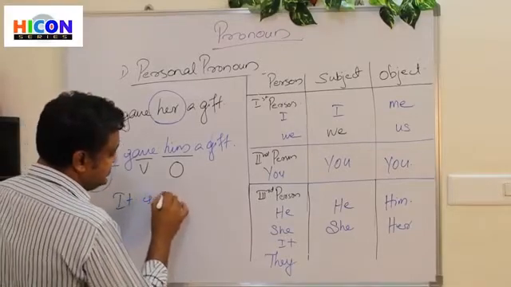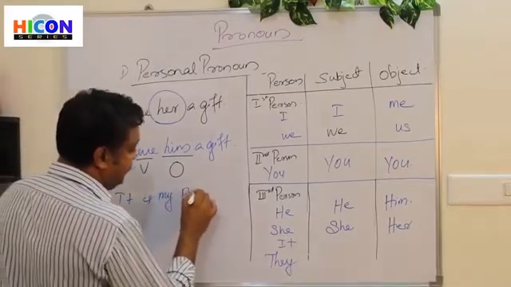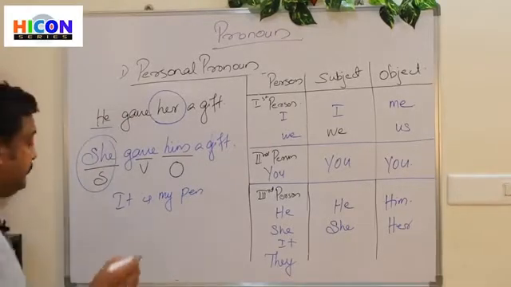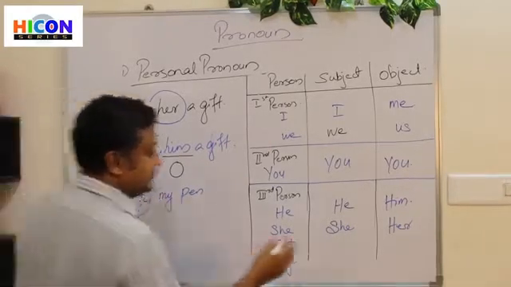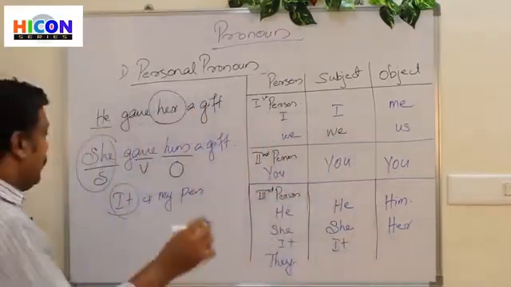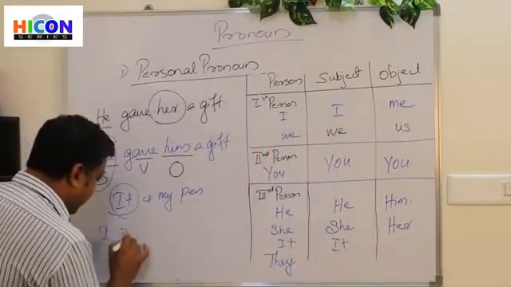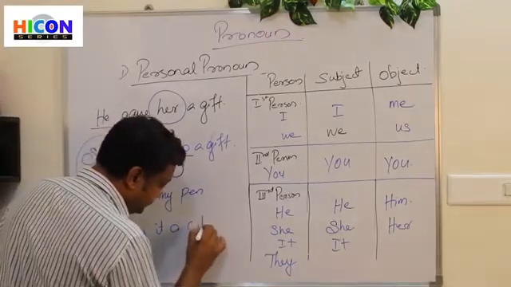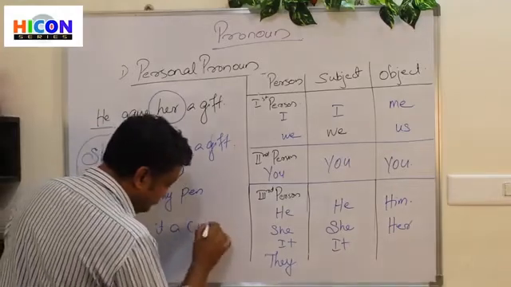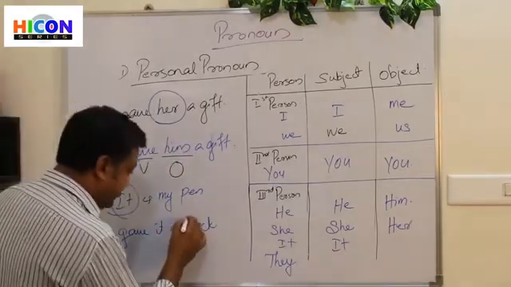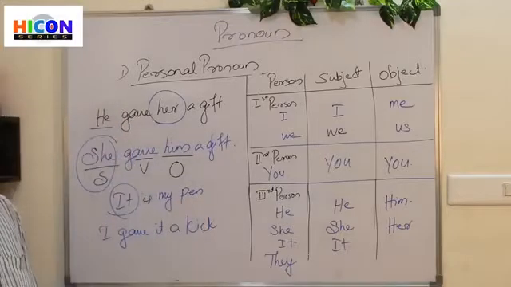It is my pen, where it is used as a subject. Or if I say, I gave it a kick.